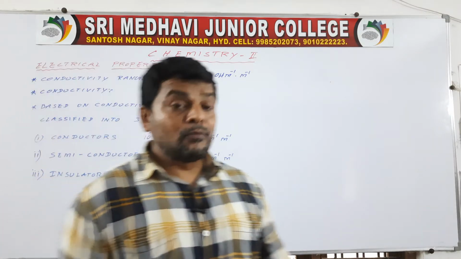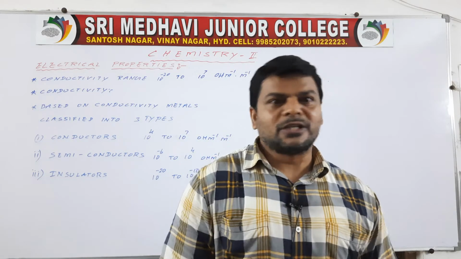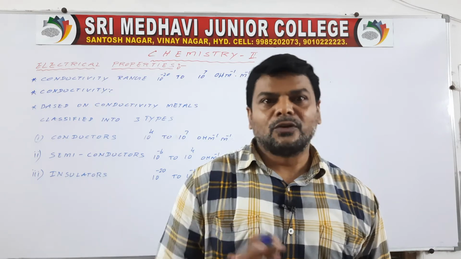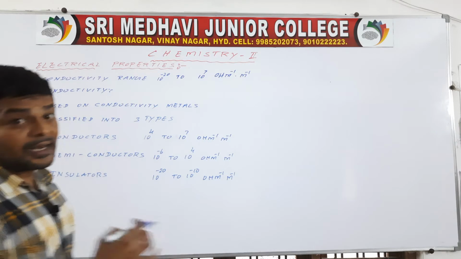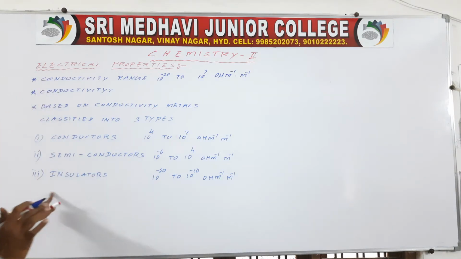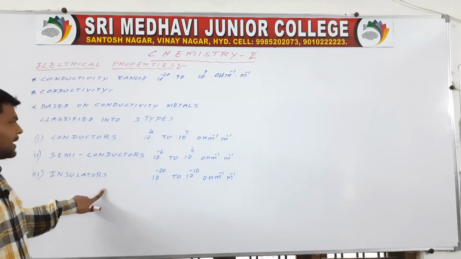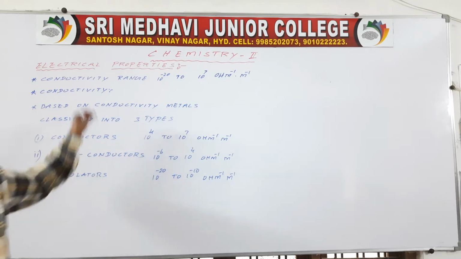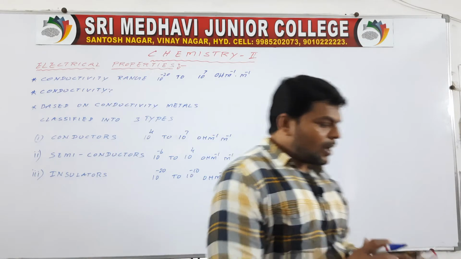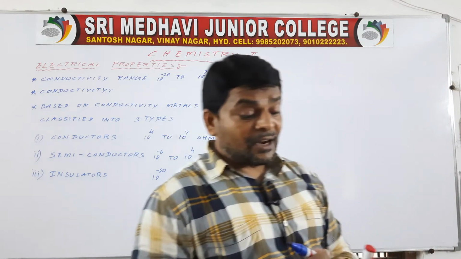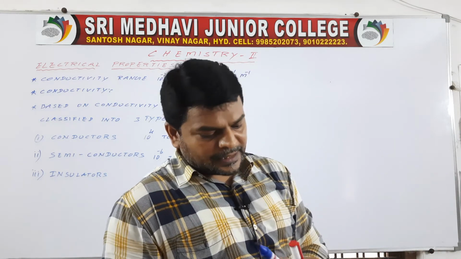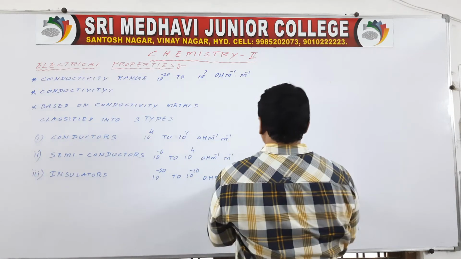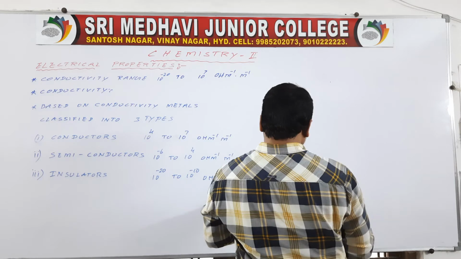Insulators, for example, wood. If you pass electricity, there is no chance to pass. Next, plastic, no chance to pass. Next, glass, no chance to pass. These are insulators. So these are conductors, semiconductors, and insulators. Now, conductivity of metals we are going to discuss.